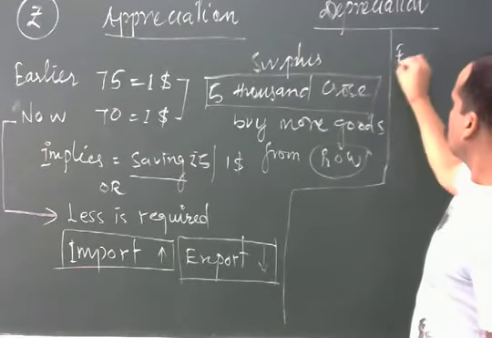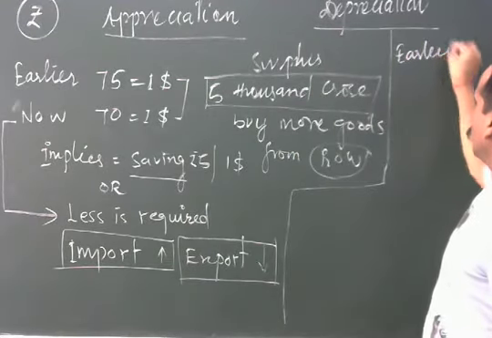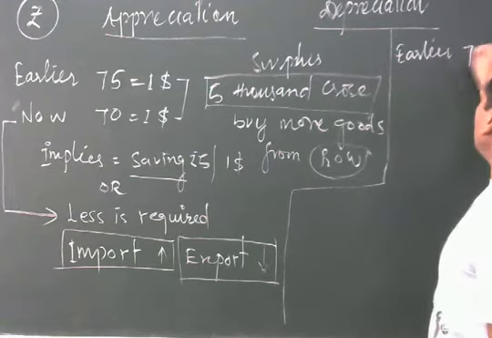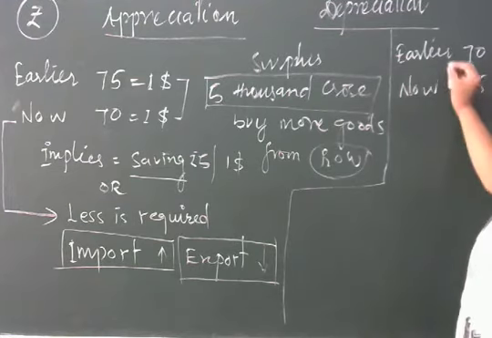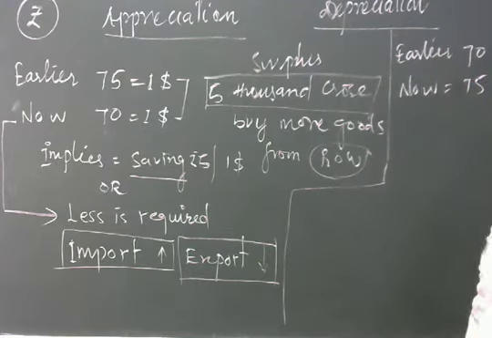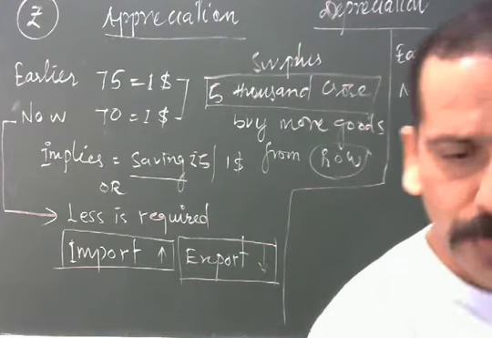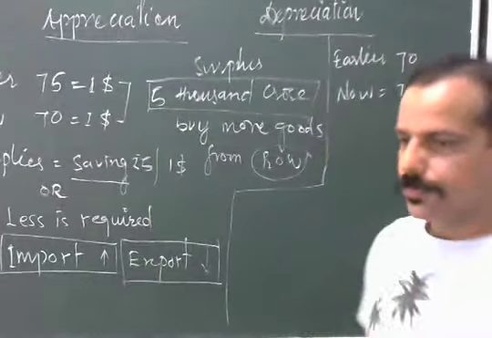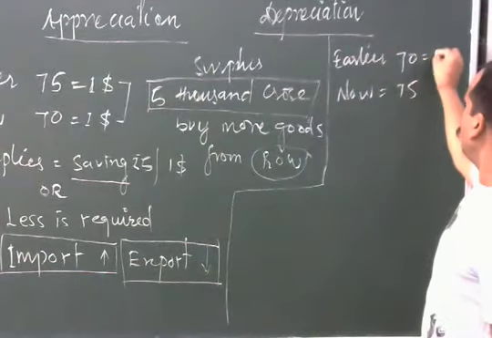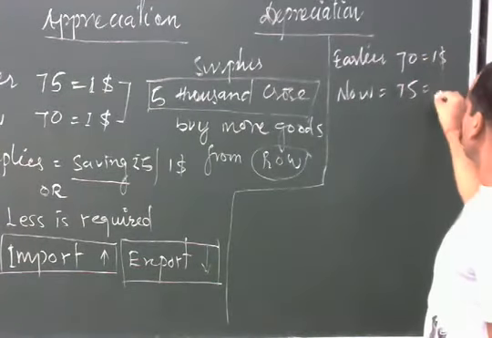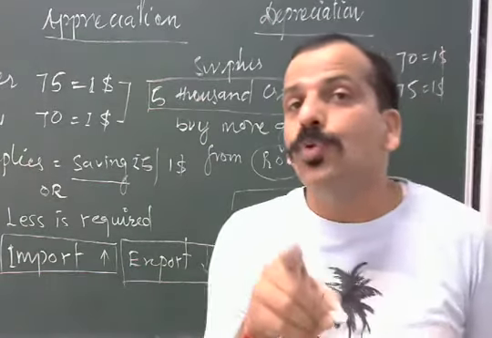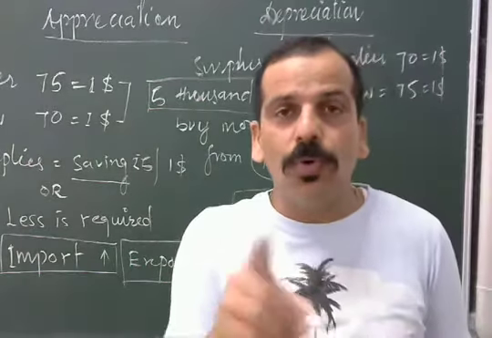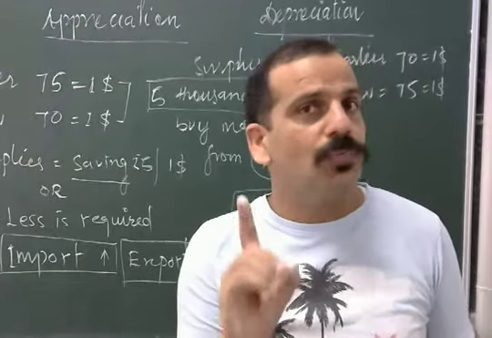earlier 70, now 75 rupee per dollar. Now you have to pay more INR, more rupee, to get $1.